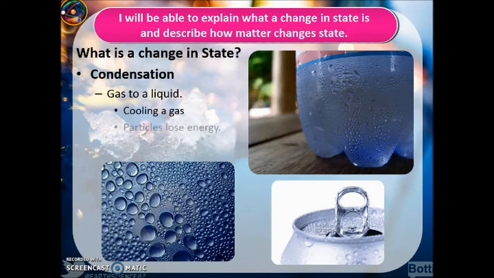Condensation is going from a gas back to a liquid. So we're cooling the gas. Temperature is decreasing, particles lose energy. Think about the bathroom. You take a shower and all that hot air in there as it gets near your mirror in the bathroom. Notice all the condensation that's occurred on there. That's because as those fast particles are moving, those gases, near the cool mirror, they slow down enough that they go from a gas back to a liquid and they condense actually on the mirror.